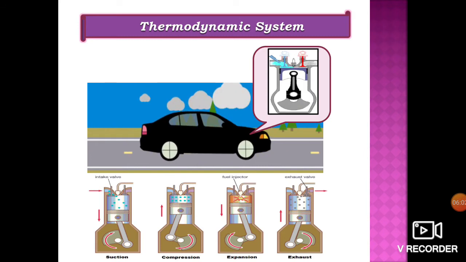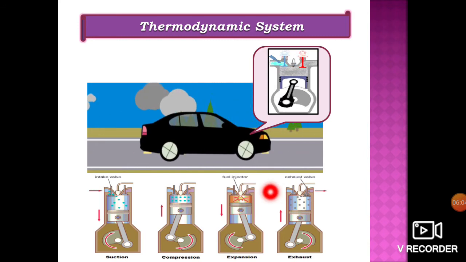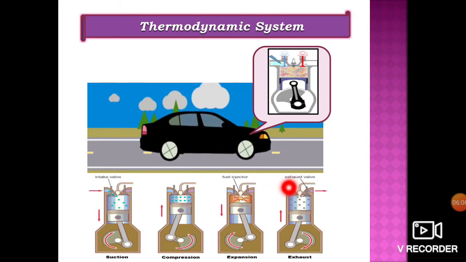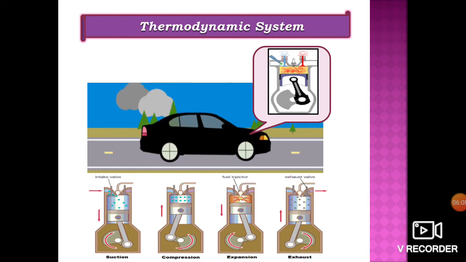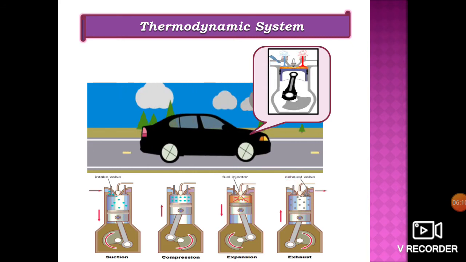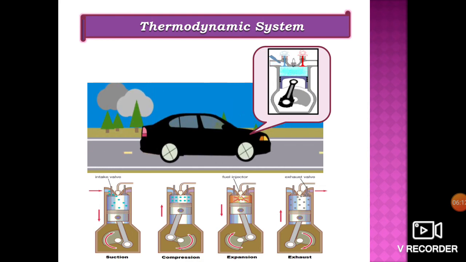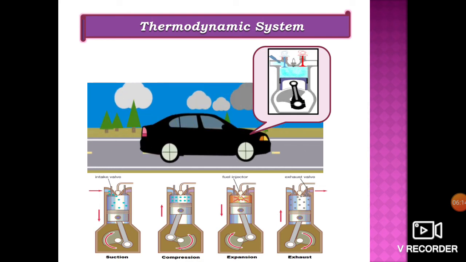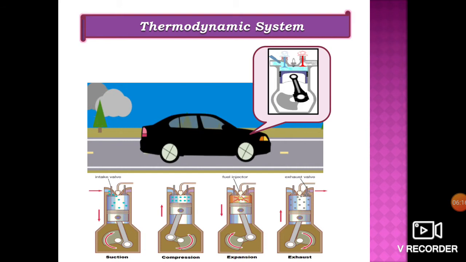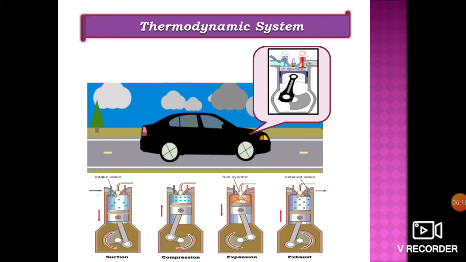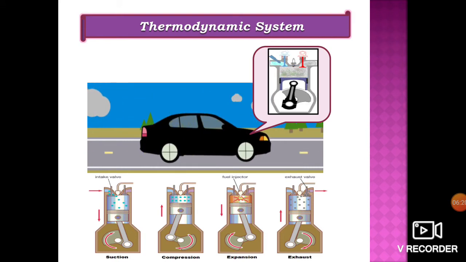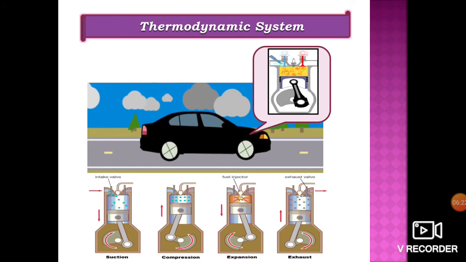You can see the exhaust valve opens and both mass and energy transfer takes place. In an open system, as both mass and energy transfer takes place, it is also called control volume process. Thus, an exhaust stroke of an IC engine can be called open system.